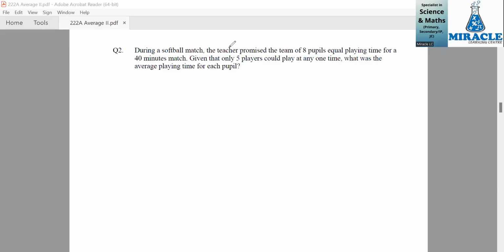Question 2. During a softball match, the teacher promised a team of 8 pupils equal playing time for a 40 minutes match. Given that only 5 players could play at any one time, what was the average playing time for each pupil? So the first thing we want to do is find out the total playing time, because for average, we are going to need total playing time to find it.